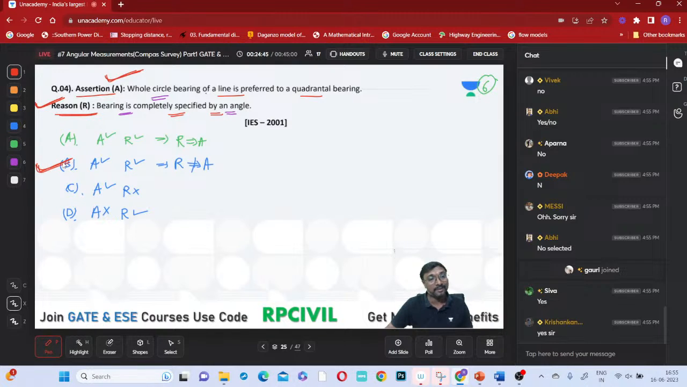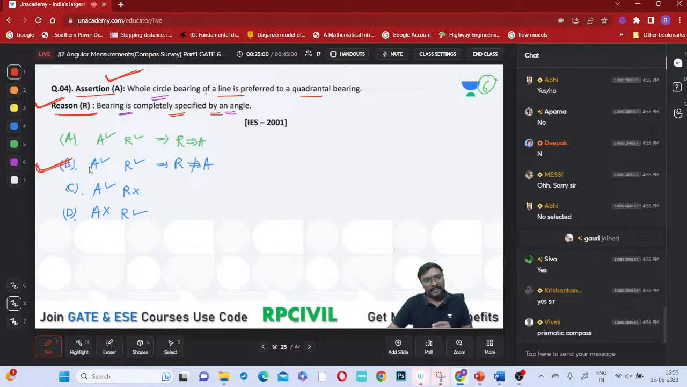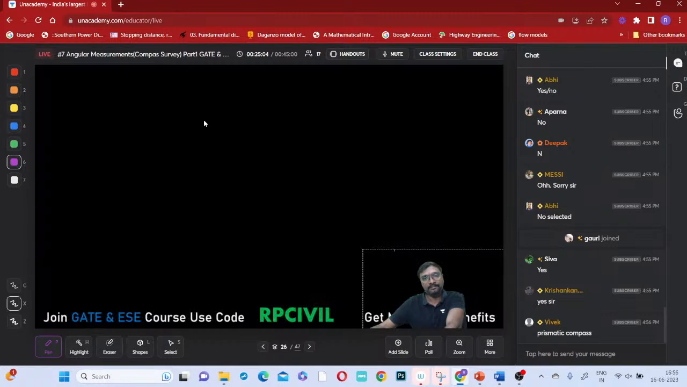And what is the correct explanation? The calculations will be easy. Calculation of internal angles will be easy, identification will be easy, and drawing will be easy. If that kind of reason were given, it could be selected. I think I have given option A. Okay, that is wrong. Option B is the correct one.